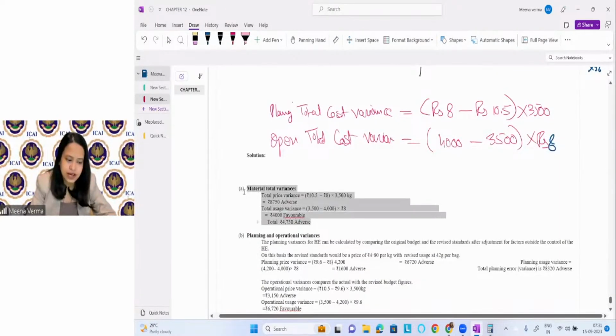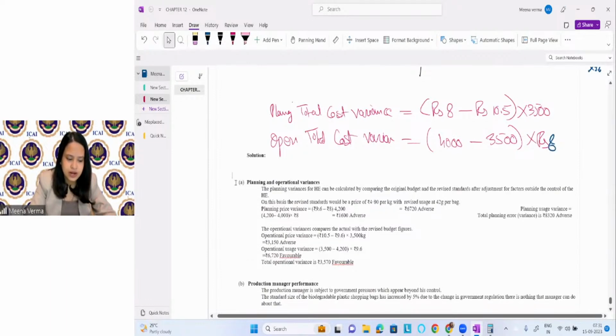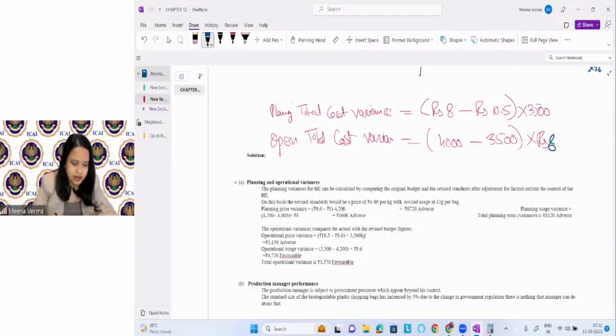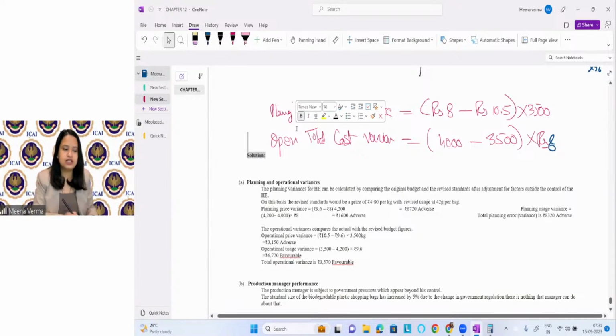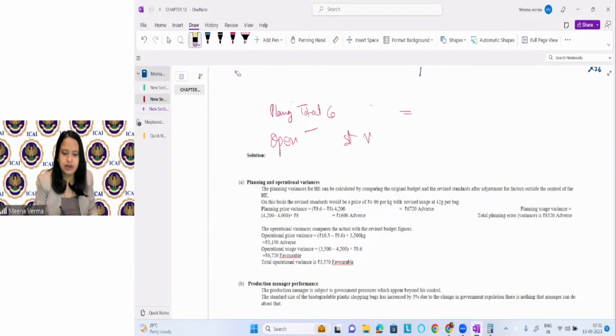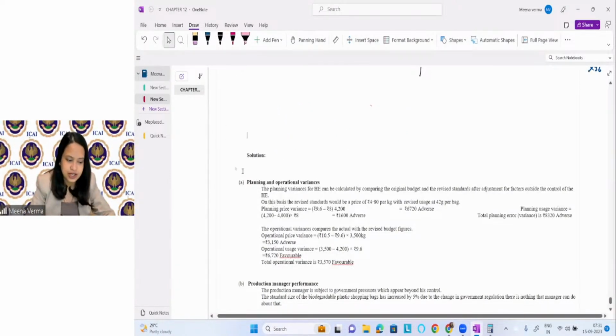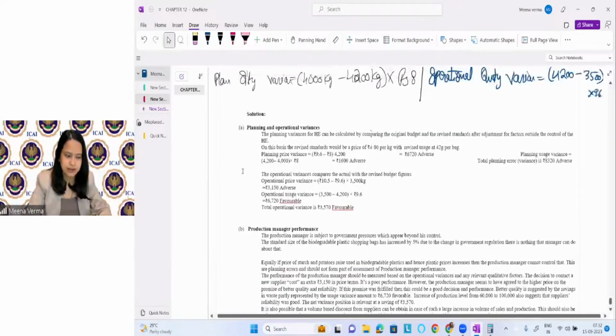So we have already calculated the material price variance and we have calculated the quantity variance, right? Now you can see planning price variance they have calculated, and they have calculated the operational price variance, and they have just calculated the sum of that, right? They have not calculated it separately. Okay. So just find the total of it. In exam, you don't need to do so much in detail, right? So just take the sum of these two values. Sum of what? Planning and operational variance.